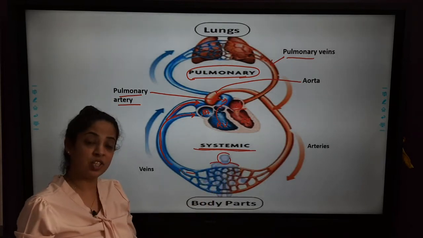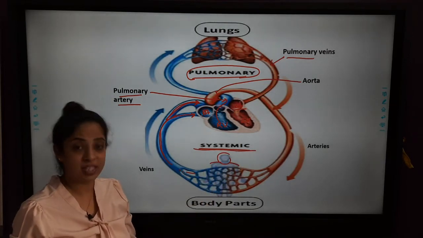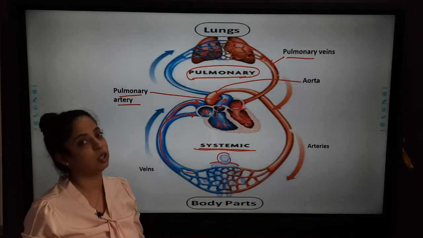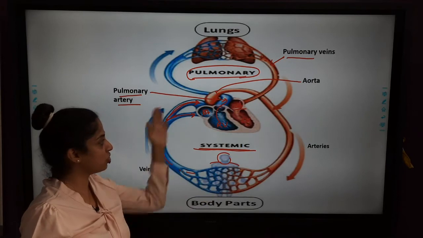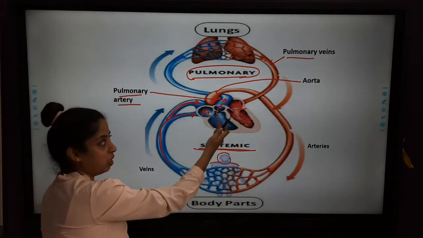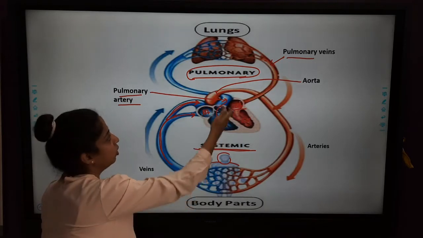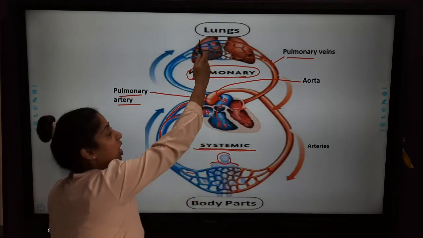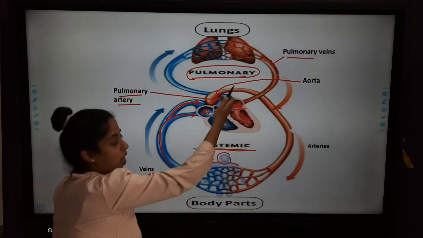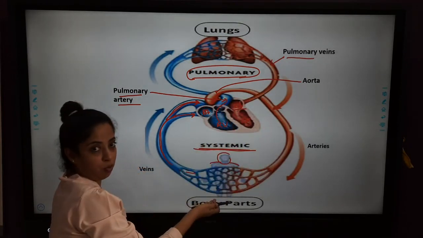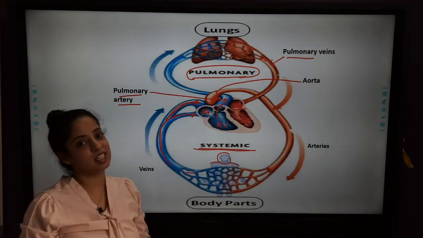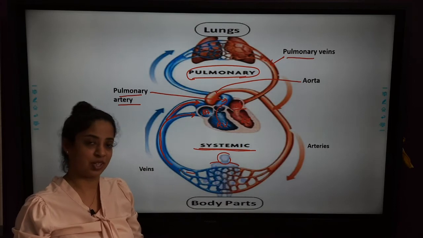Now this circulation is also known as double circulation. Why? Because the same blood enters the heart twice. The deoxygenated blood comes to the heart, then it goes to the lungs for oxygenation, and the same oxygenated blood again comes to the heart and then it is pumped out again. So the same blood enters the heart twice, that is why it is known as double circulation.